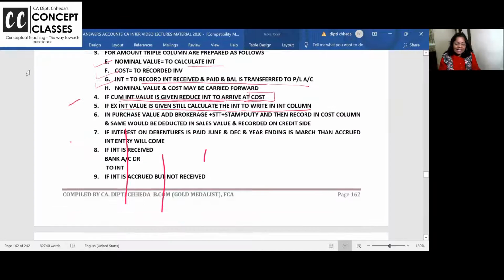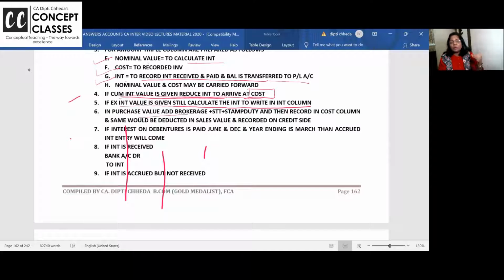Yes. In purchase value, when you purchase shares specifically, the brokerage, the STT, security transaction tax, and stamp duty, all is added. And then you record it. So when the broker's note comes to you, in the cost column, what is the ultimate cost after brokerage, stamp duty, and STT, that is recorded.